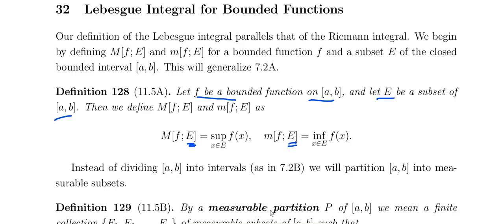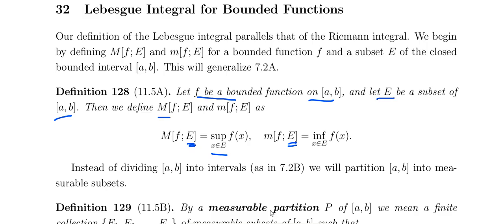Capital M of the function f over E and small m of the function f over E are defined as follows. Capital M is the supremum of f(x) for every x belonging to E, and small m is the infimum of the function with respect to the set E.